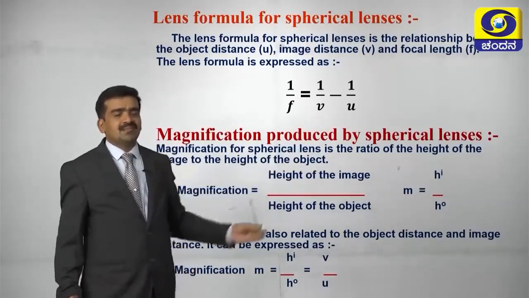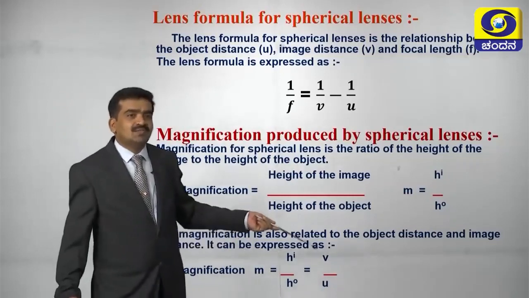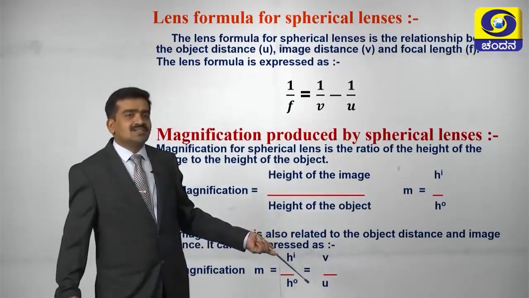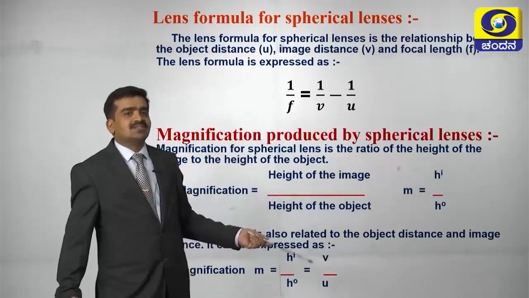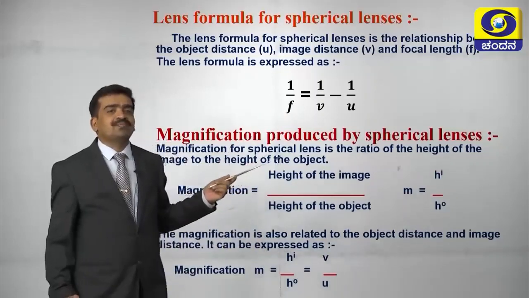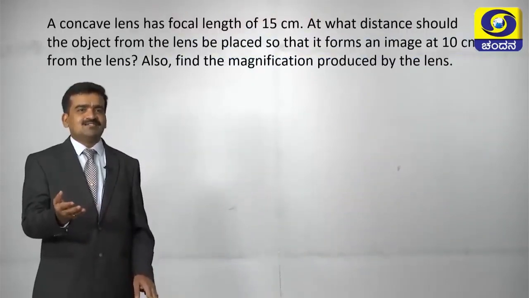that is also represented by m is equal to h dash by h, which is also calculated by taking the ratio of image distance to the object distance. Here the sign is negative, here the sign is positive. It is just quite reverse when compared to the mirror formula. Let us solve a problem using the lens formula.